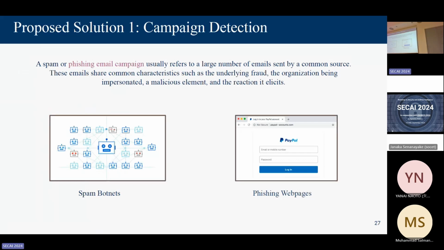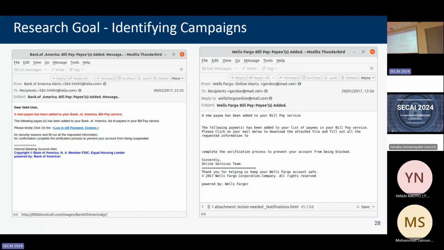Campaign identification has been previously used to identify spam markets, or to identify phishing web pages that share the same source code. Similar approaches could be used to identify phishing email campaigns using the phish tokens. One characteristic of a campaign is that the fraud is the same, the storyline is the same.